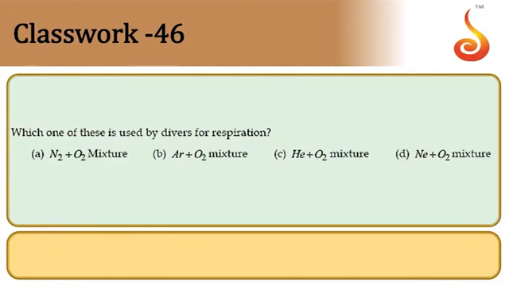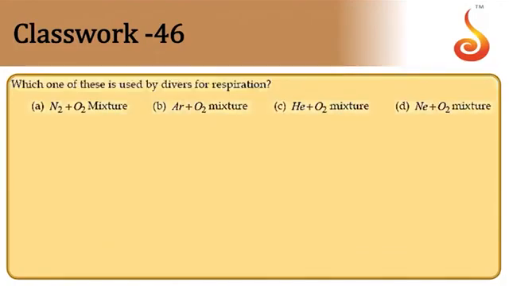Next, 45. Which one of these is used by divers for respiration? Those going deep into the sea, which is used for respiration purpose. They use a mixture of helium and oxygen because helium is not soluble even under high pressure under sea. So therefore helium is used mixed with oxygen. N2 cannot be used because N2 is highly soluble in blood under high pressure. So therefore helium is used. Option C.